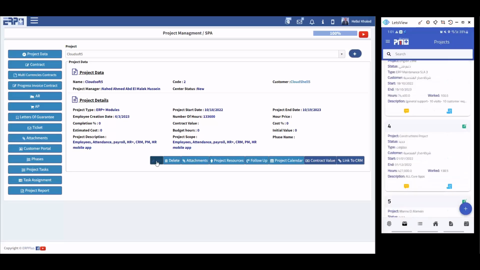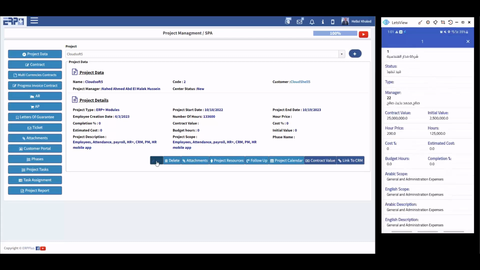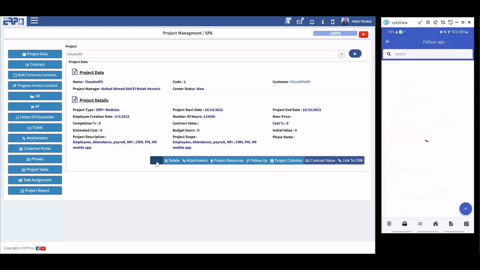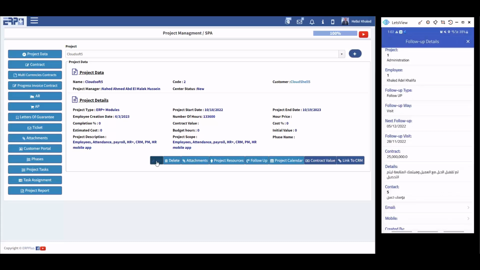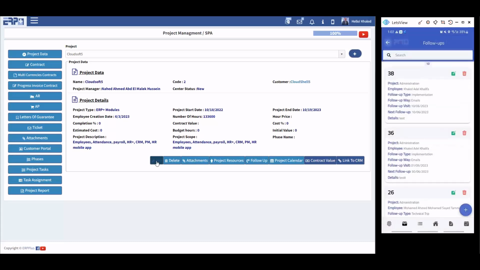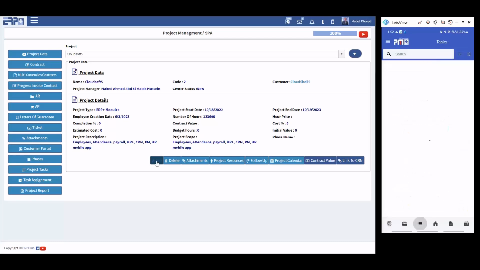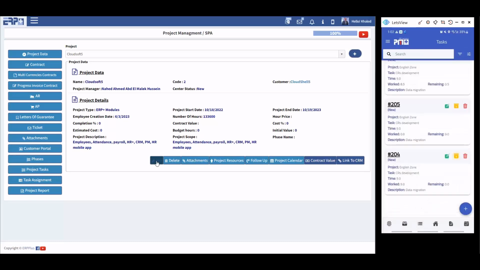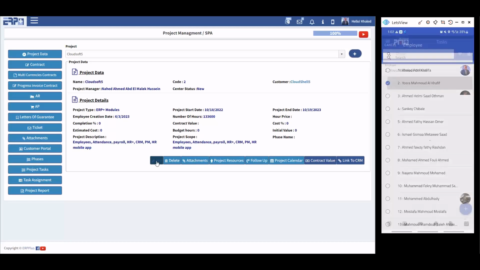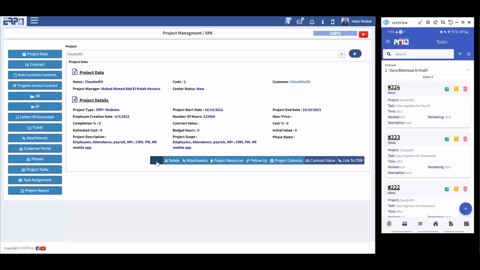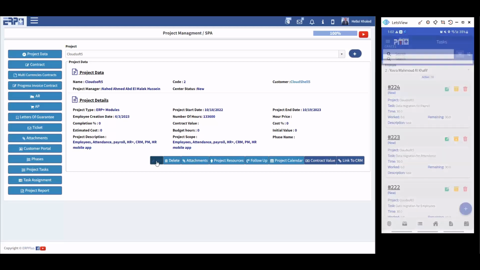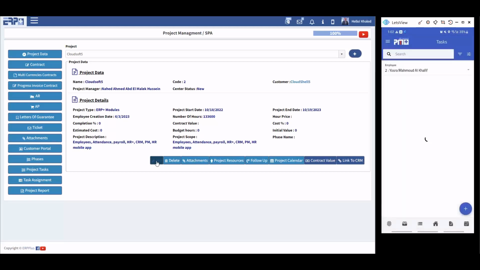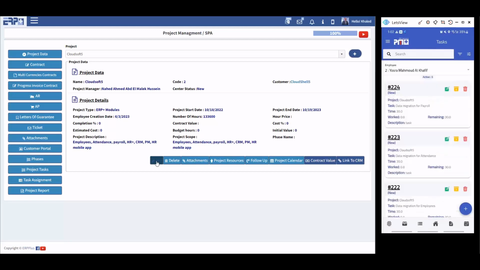But here I have a set of projects. I can just check it from here. Either it is the data and I can add comments or follow-ups for that project here. These are the follow-ups by other colleagues, and I can check what the follow-up is here, based on my privileges, of course. And these are my tasks. These are the full tasks I have, and I can check my colleagues or my friends or my subordinates. I can check their tasks directly from here, and I can check the task from here. Just click on it. Everything is very simple, and I can just select a single project. I need that project only, and I need to check the tasks of it.